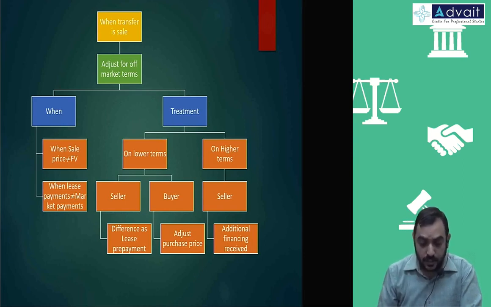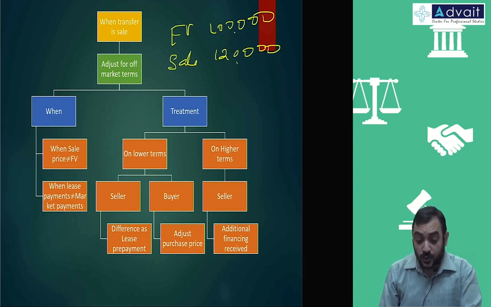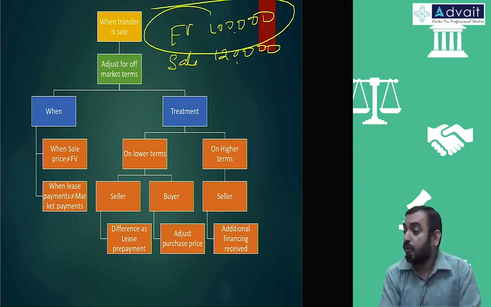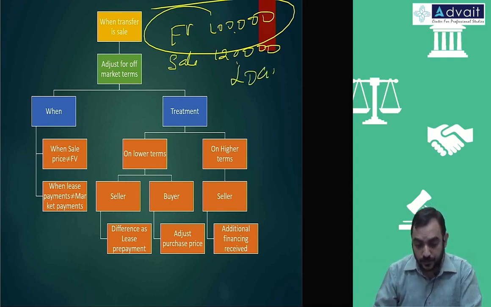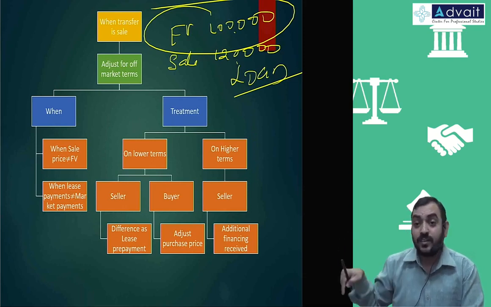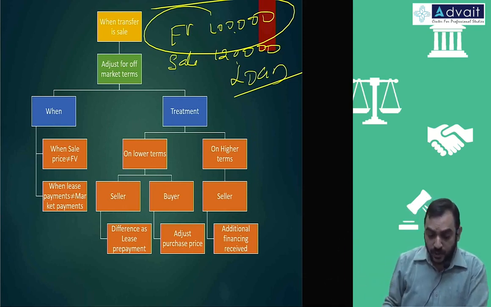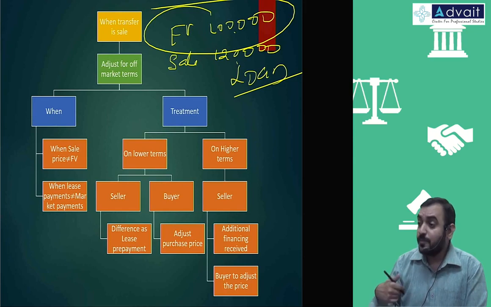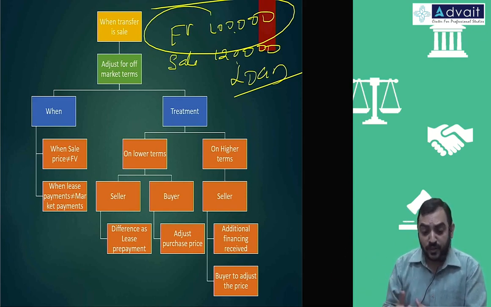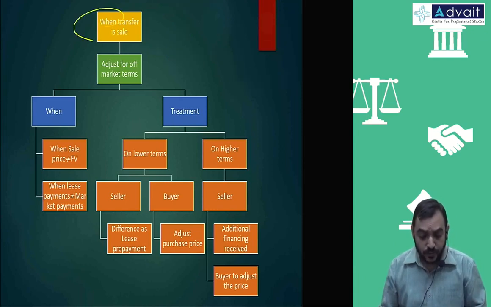In the same example, if fair value is 1 lakh and sale consideration is 1,20,000, how much will be taken to the P&L account for revenue purpose? 1 lakh. But you received an additional 20,000. The additional 20,000 is treated like a loan, like in the previous case, if it is not a transfer, if it is not a sale. The additional amount is treated as a loan received. And the buyer also has to account for it as a loan given. The difference should be adjusted and the purchase price accounted at a lower amount. And the seller also will recognize the sale value at a lower amount. So this will apply when the transfer is a sale.